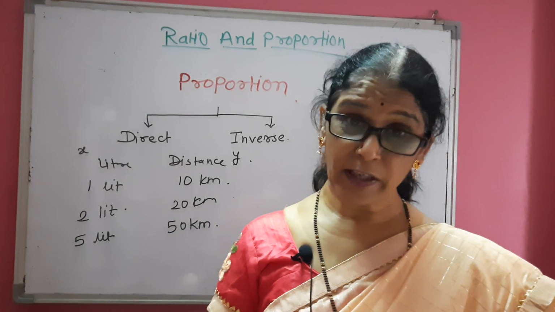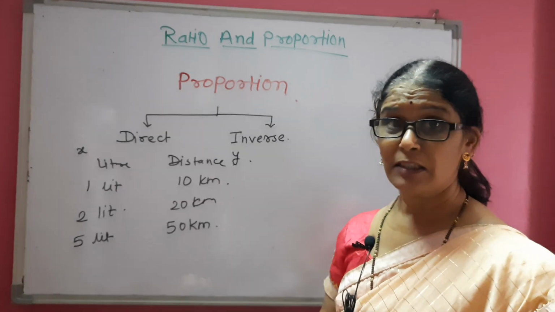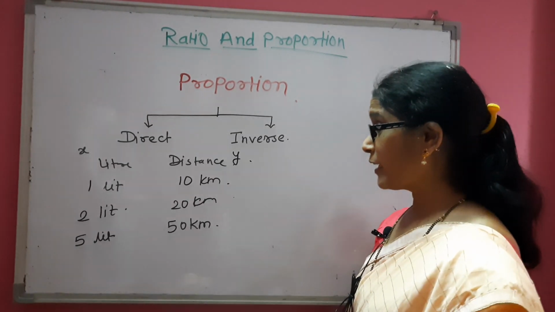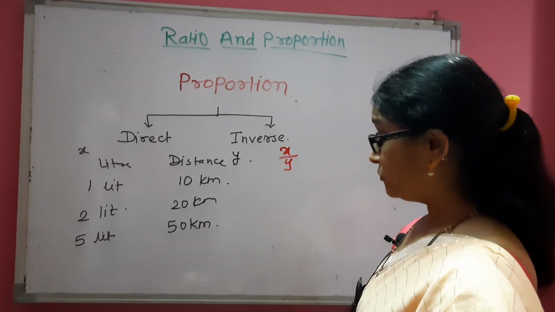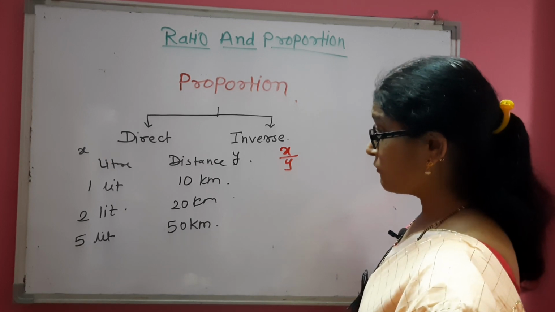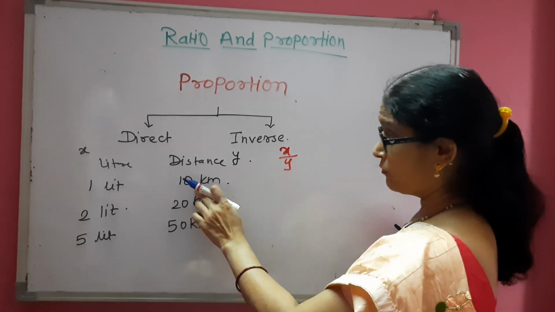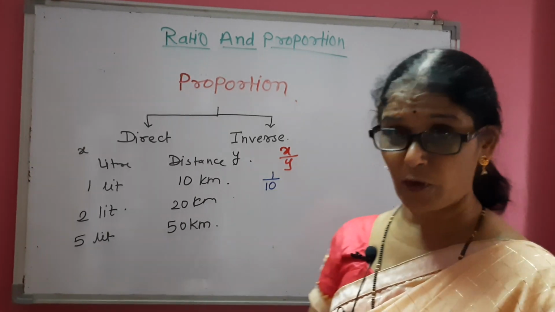So if we take the ratio of this, that is if we take X upon Y, that is X is 1 and Y is 10. So in first case it will be 1 upon 10.